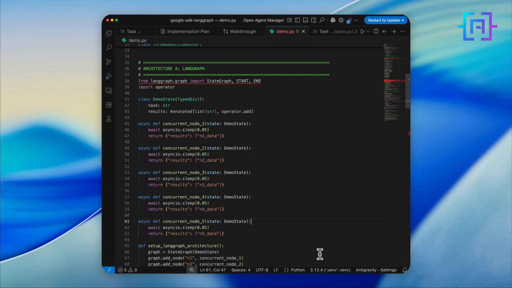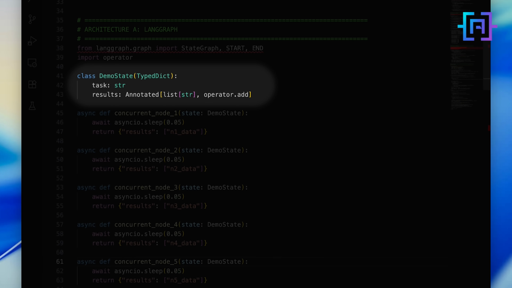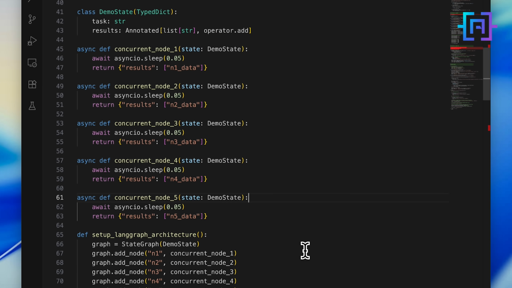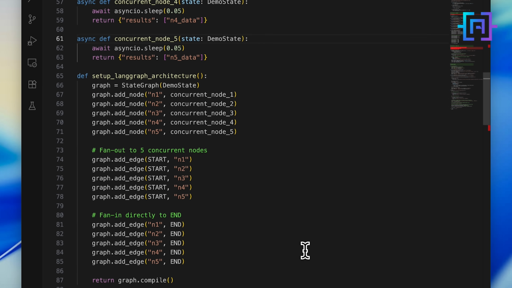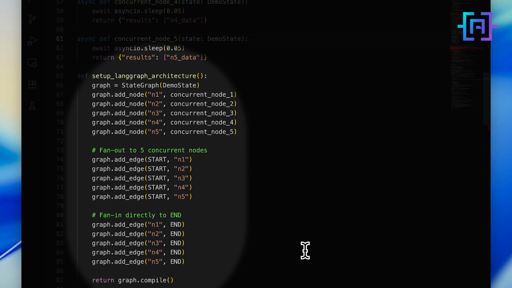Here is the LangGraph setup. First, state. I define a TypedDict called DemoState with 2 fields, the task and the results. Notice the annotation on results, Annotated with operator.add. That is the reducer. When multiple nodes run in parallel and all return results, this tells LangGraph how to merge them, add them together, not override each other. This one line is what makes parallel execution safer.